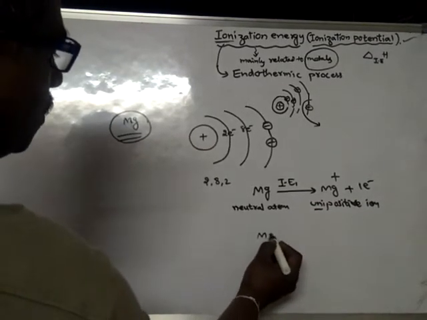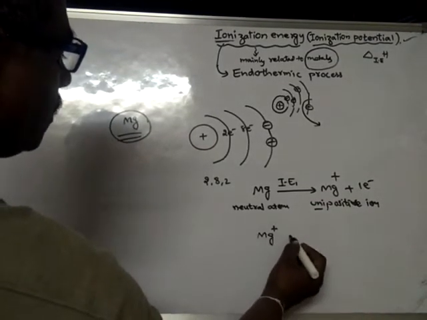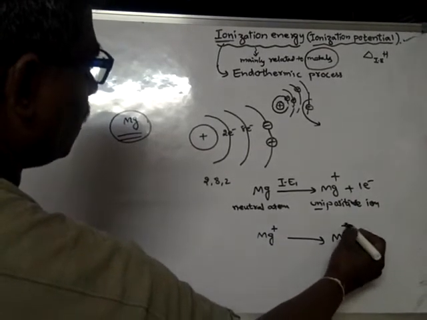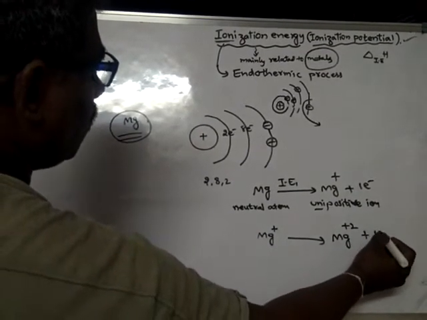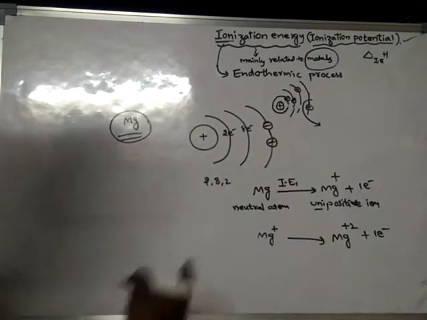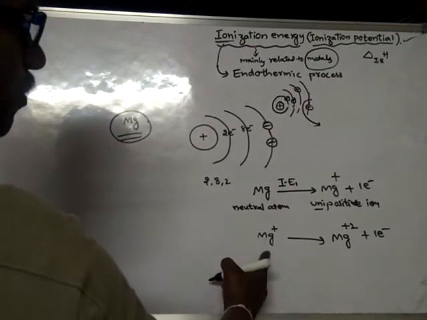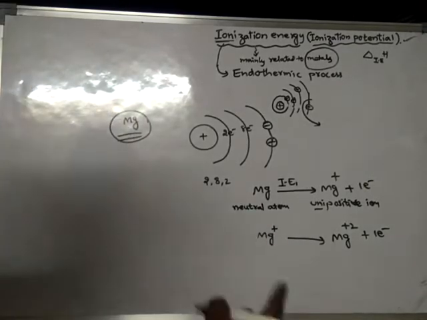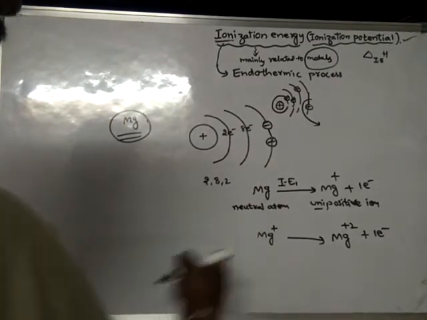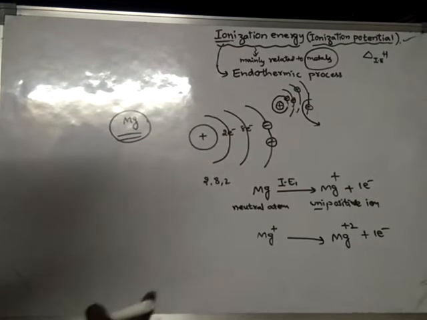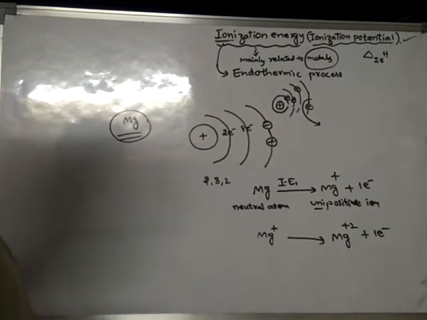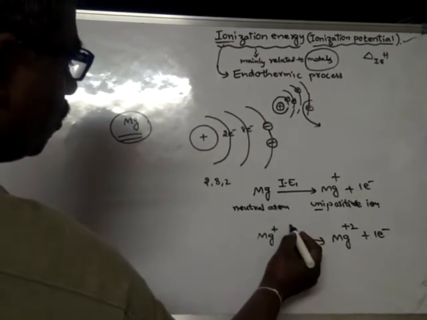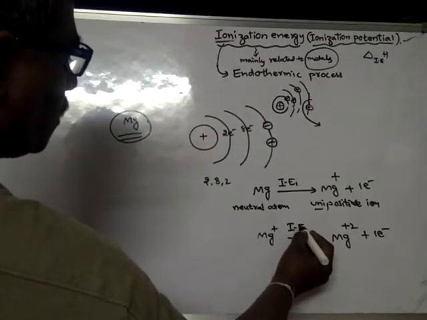Now you are removing 1 more electron from Mg plus 1, and finally it forms Mg plus 2 and 1 more electron is lost. So in order to remove 1 more electron from Mg plus 1, you are removing the second electron from the atom as a whole. So that is why it is said to be the second ionization energy, IE2.